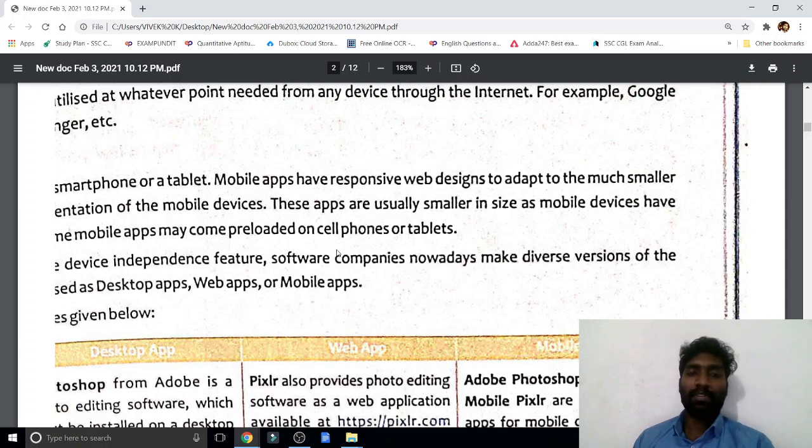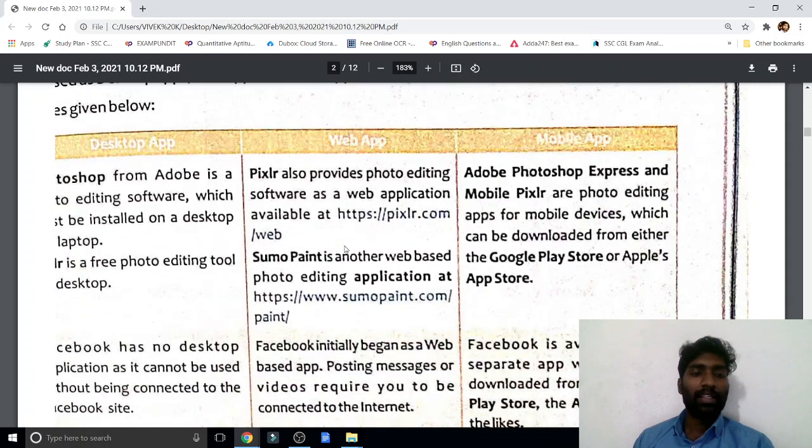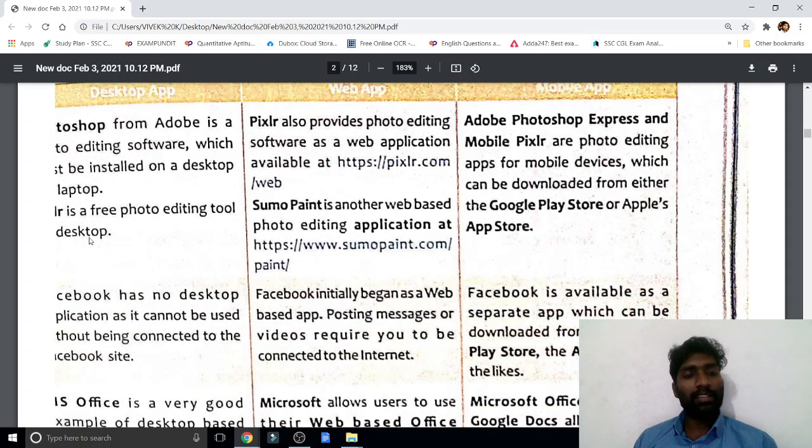These are all the apps we are using on the mobile. Here, only three applications are given on this page, and on the next page they have given two more. Photoshop: on a desktop we are using the Photoshop version, Adobe Photoshop.